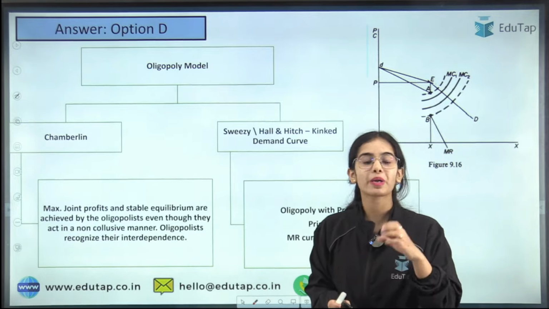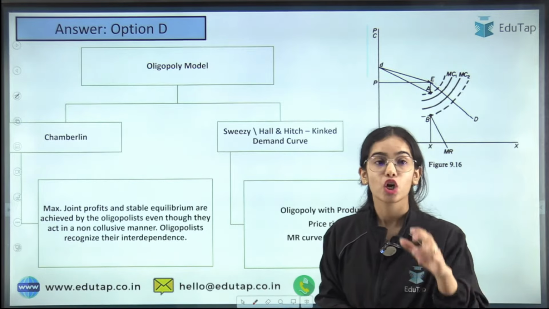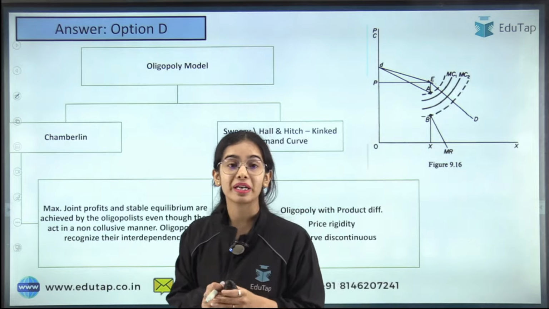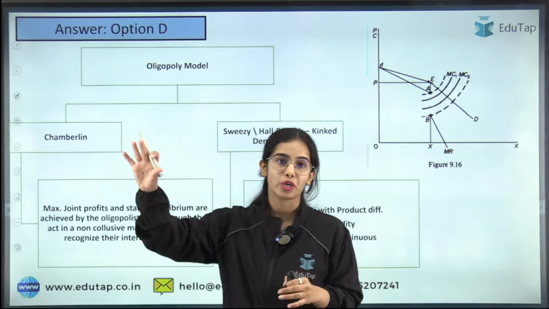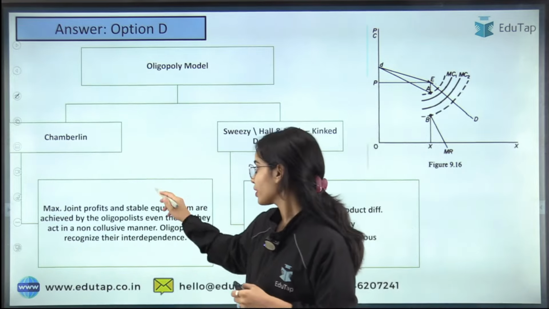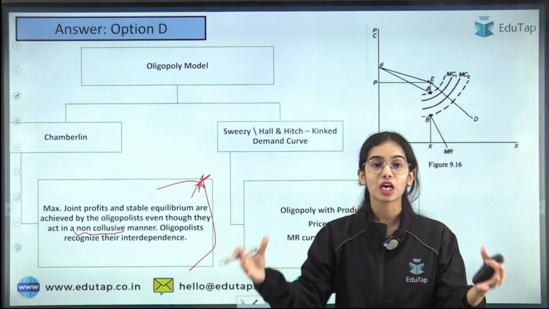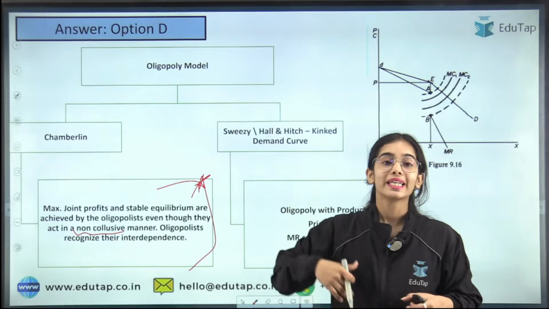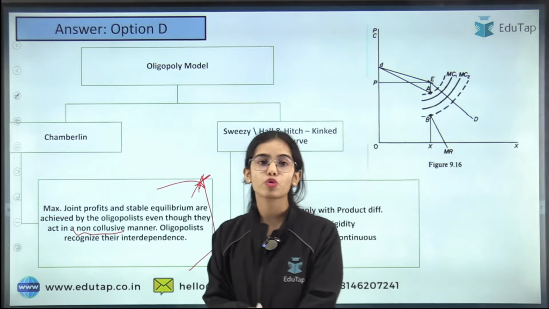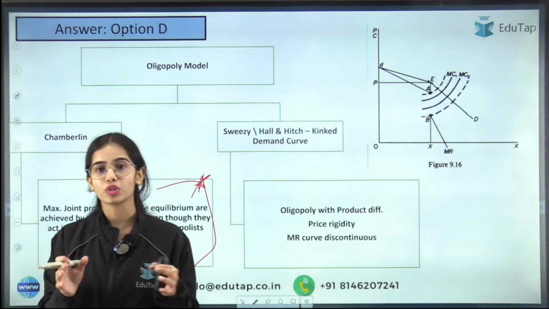If I am changing my price, the other firm will change its price. If they recognize this mutual interdependence, they will reach the maximum joint profits that they can reach, okay. So this is the idea, that without working in a cartel, without working in a collusive oligopoly, they can reach the maximum joint profits if they recognize their mutual interdependence, okay.